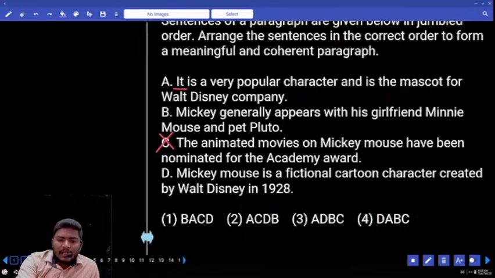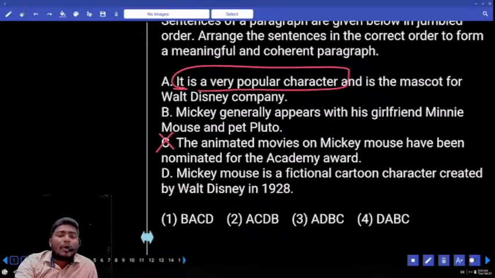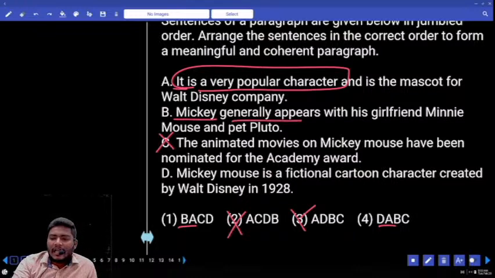Next, coming to A. What is given in A? It is starting with a pronoun. It is a very popular character. Which popular character are we speaking about? We are not sure. So A is out again. Next we have B and D. Now B is starting with "Mickey generally appears." That is one sentence. Coming to D, "Mickey Mouse is a fictional cartoon character."